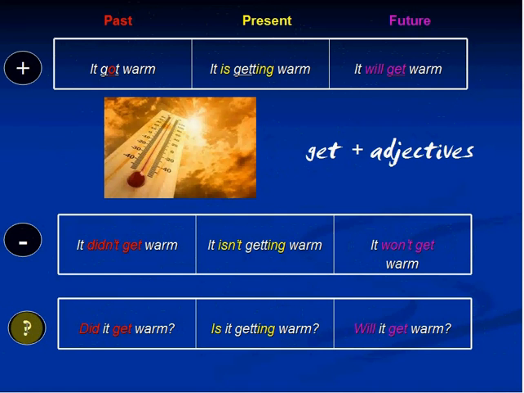And I can also ask questions. Is it getting warm? Did it get warm last night? Will it get warm tomorrow? So as you see here, all the verb get here could be replaced by the verb become, and that would be exactly the same thing.